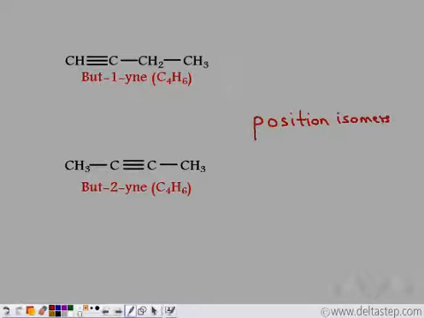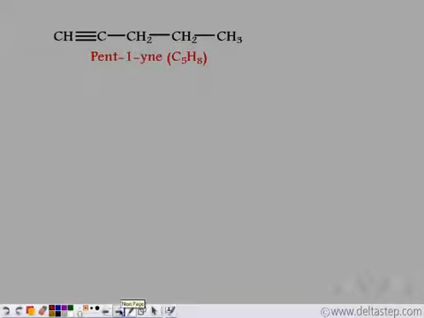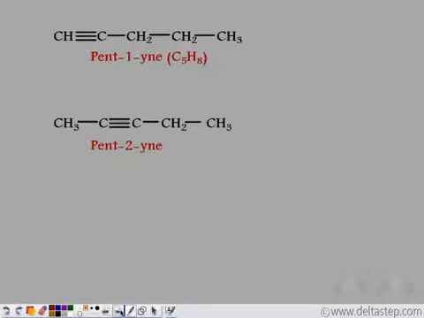Let's take another example. We have pent-1-yne. In this case, the triple bond is present at position 1, and we get C5H8. Now let's try to write another structure having the same molecular formula. We shift the triple bond to the second position. Again, if we count the number of atoms, we have 5 carbon atoms and 8 hydrogen atoms. Let's try to find another structure.